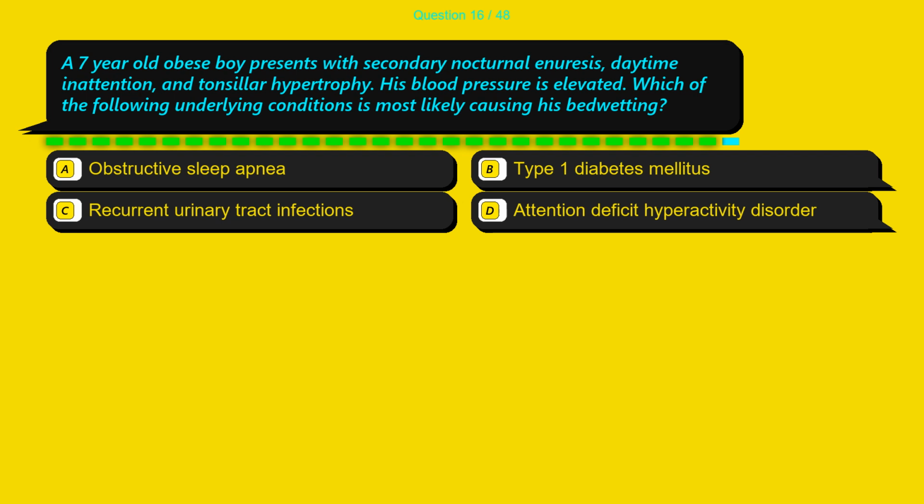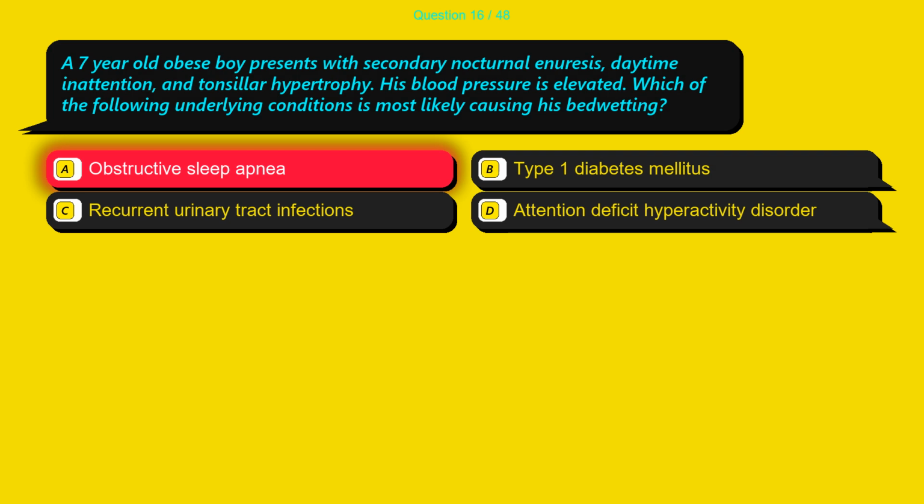Question 16. A 7-year-old obese boy presents with secondary nocturnal enuresis, daytime inattention, and tonsillar hypertrophy. His blood pressure is elevated. Which of the following underlying conditions is most likely causing his bedwetting? Option A, obstructive sleep apnea. Option B, type 1 diabetes mellitus. Option C, recurrent urinary tract infections. Option D, attention deficit hyperactivity disorder.